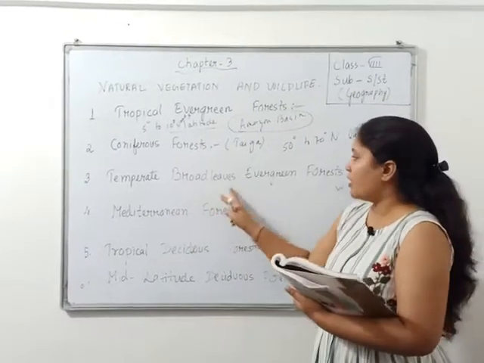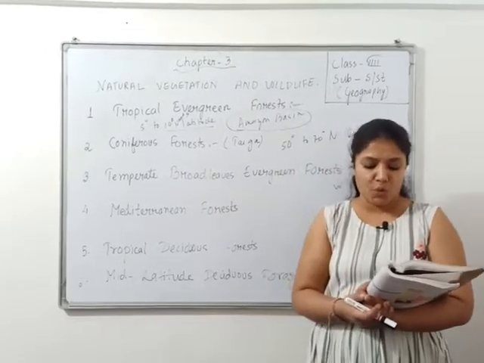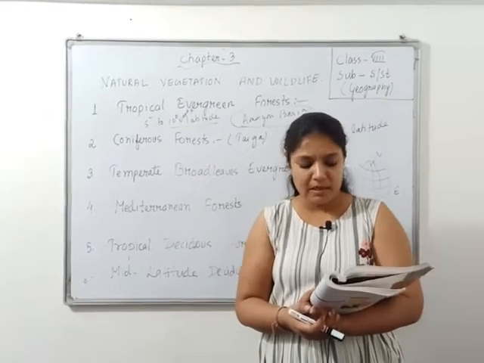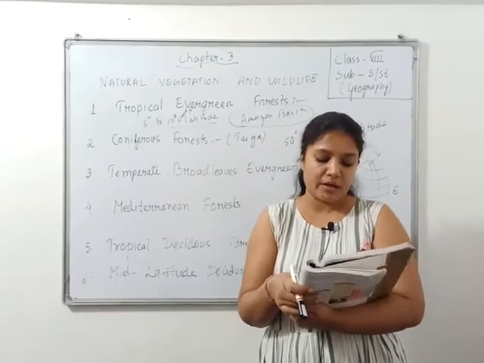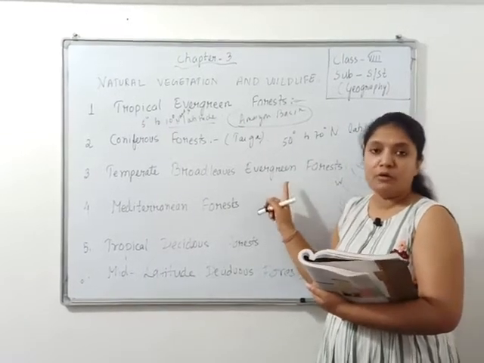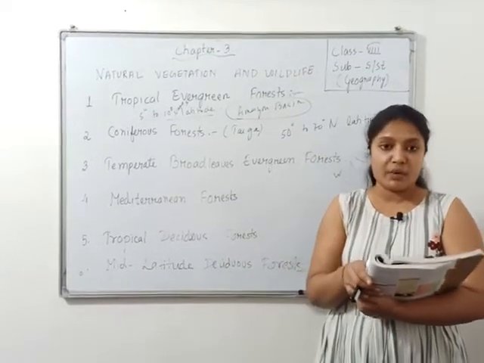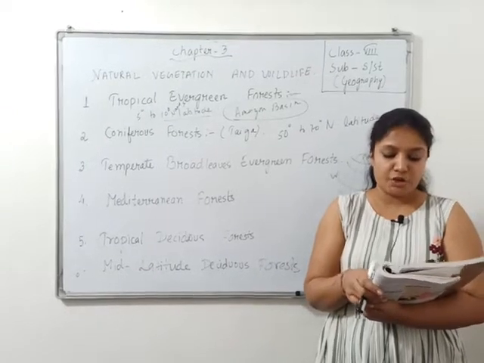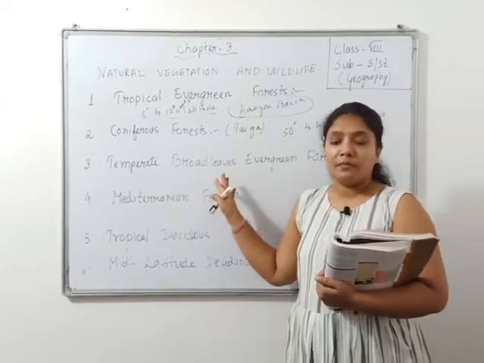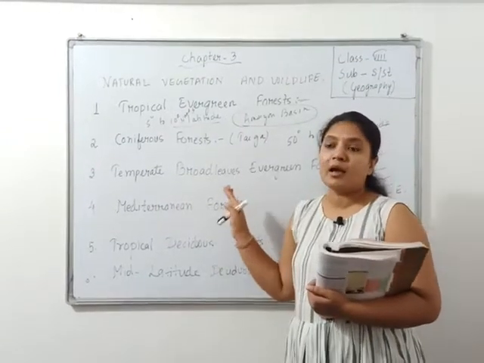Next comes temperate broadleaves evergreen forest. Now they are located in the temperate climatic zone between 30 degree and 40 degree north and south latitudes. The climate is characterized by wet winter and dry summer season, and they are located where? In 30 degree to 40 degree north and south latitude, and the climatic characteristics are what? Wet winters and dry summer season. During winter season, in this forest there are what? They are evergreen, but in summer season they are completely dry.